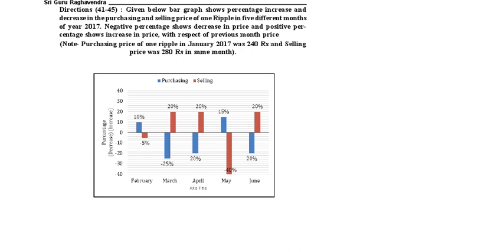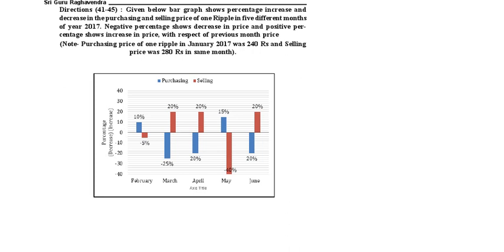Negative shows the decrease in price and positive shows the increase. So this is a 5% decrease, this is a 25% decrease. This is positive, that means increase. Again this is negative, decrease. This is positive, again increase. Now purchasing is indicated by the blue line, selling is indicated by the red line. Based on this data, we should answer the question.